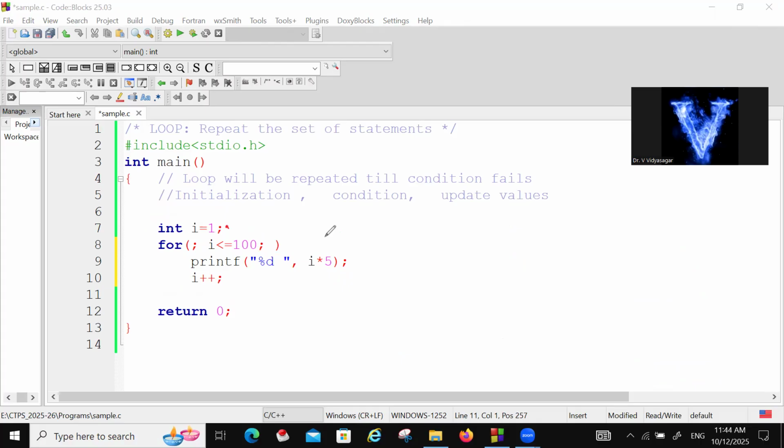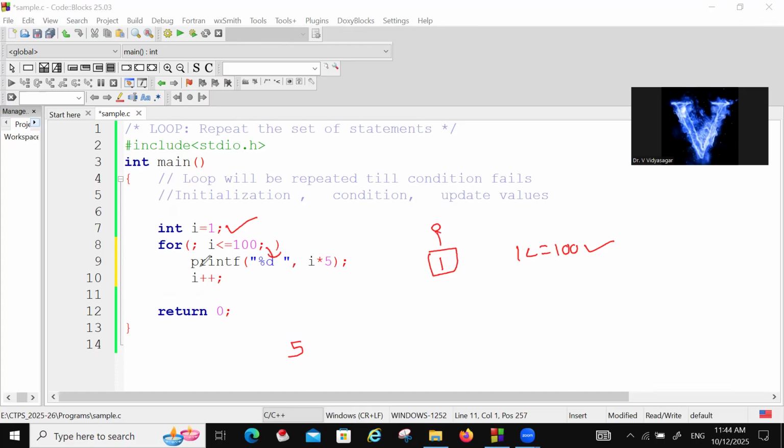Let's see, first i is equal to 1. This is okay, memory location 1. Okay. Now 1 less than or equal to 100. Yes, condition true. Now it will come here and 5 will be printed. Now, will it come to i plus plus? No, it won't come.